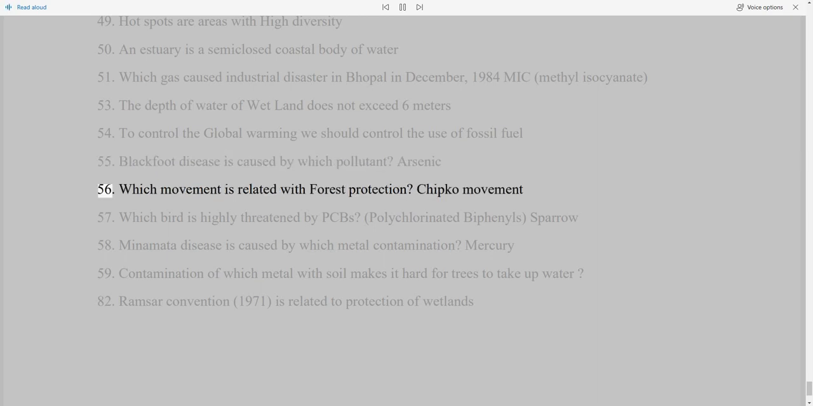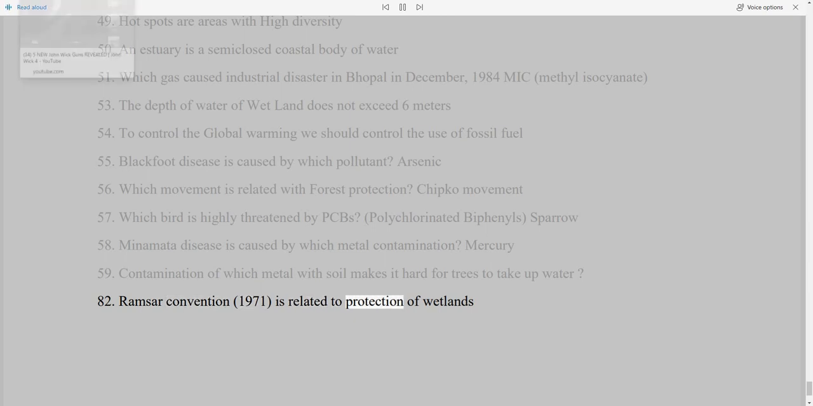Arsenic. 56. Which movement is related with forest protection? Chipko movement. 57. Which bird is highly threatened by PCBs? Polychlorinated biphenyls, sparrow. 58. Minamata disease is caused by which metal contamination? Mercury. 59. Contamination of which metal with soil makes it hard for trees to take up water? 82. Ramsar Convention, 1971, is related to protection of wetlands.